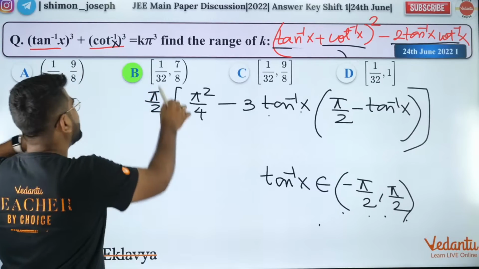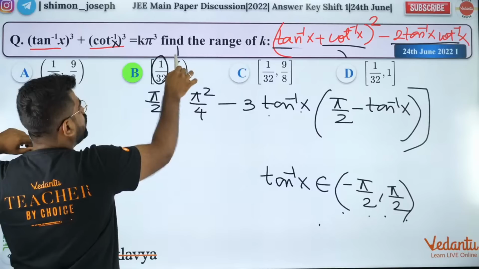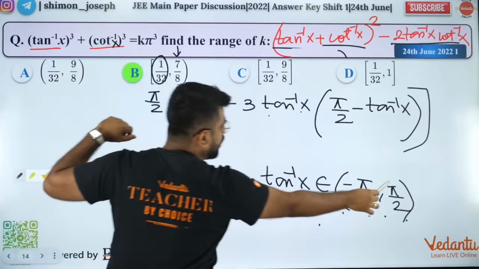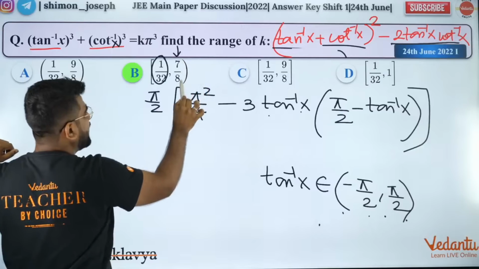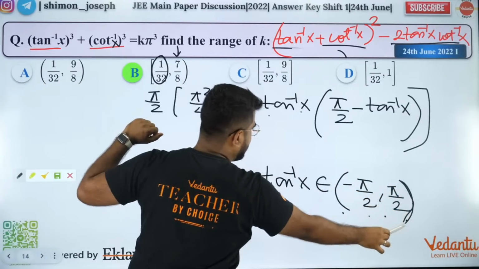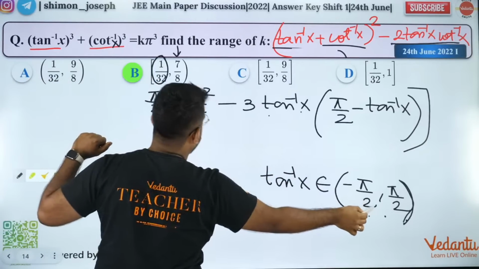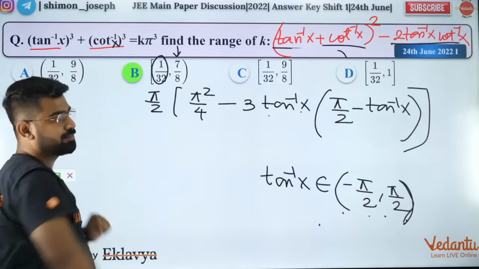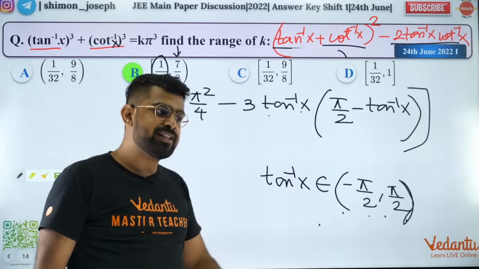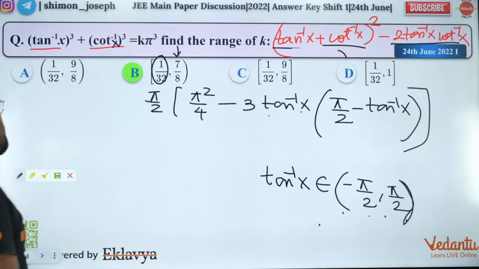At pi by 4 you will get the minimum and at pi by 2 you will get the maximum. But pi by 2 cannot be attained, that's why you have an open interval. Pi by 4 can be attained, that's why you have a closed interval here. Okay, so that you guys can do. With that we'll move forward.